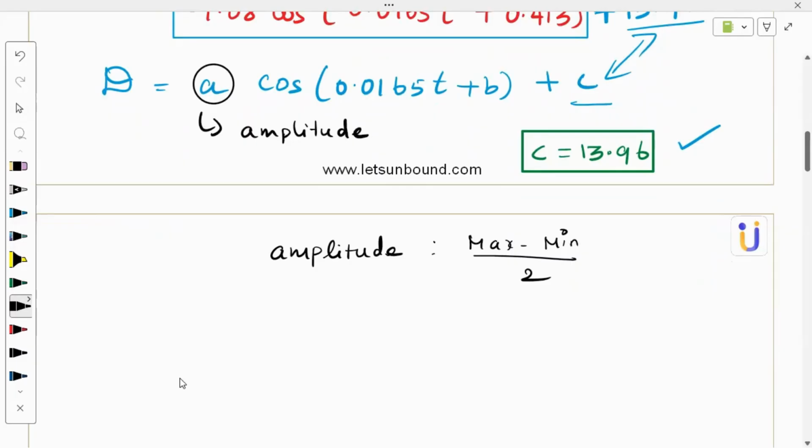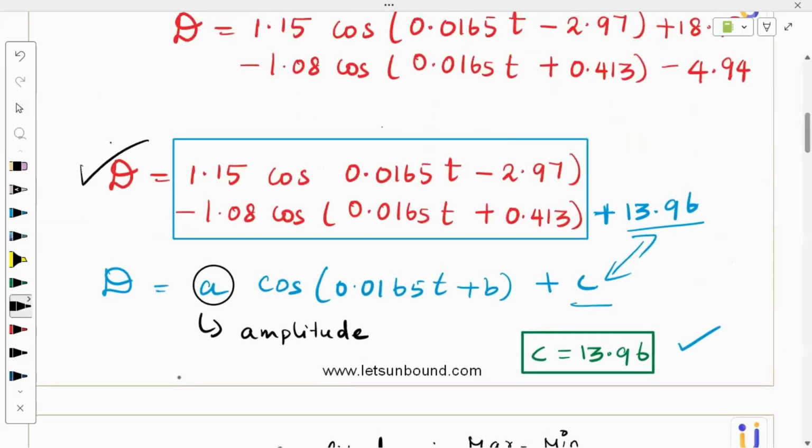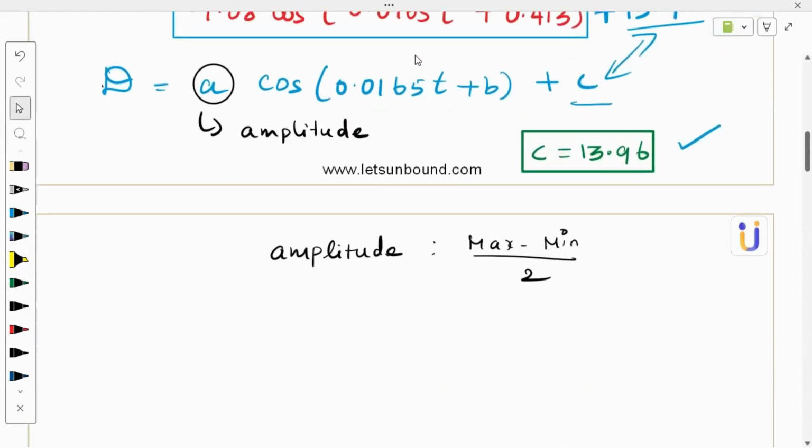So how do we find the maximum and minimum of this D? Actually, this is the only hope we have here, not this. This blue color D function is just for comparing, right? We are working on the red one. And I'm going to graph this actual D where I know everything. There I can find the maximum and minimum, right? So now it's time to switch to the graphical part.